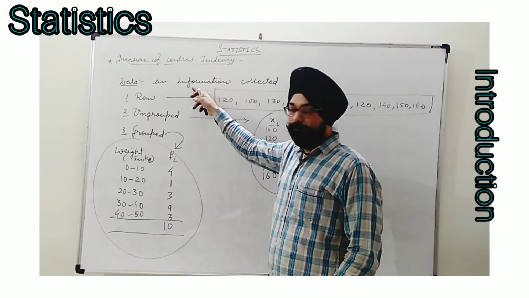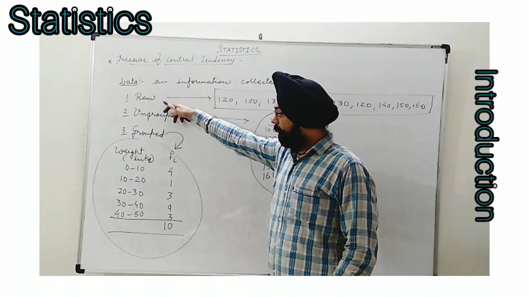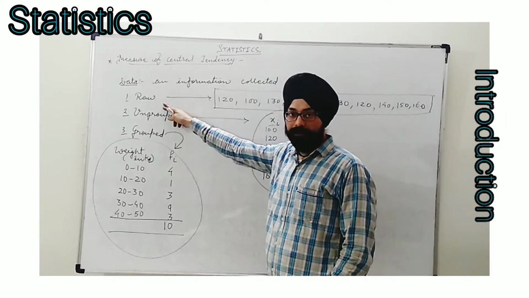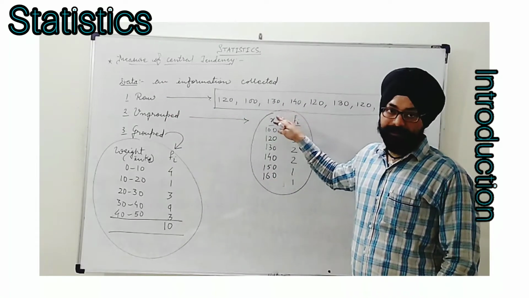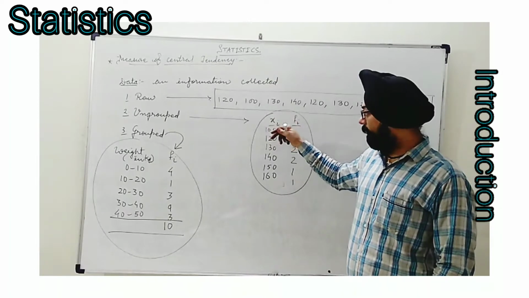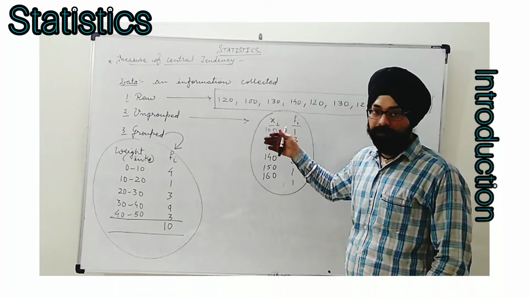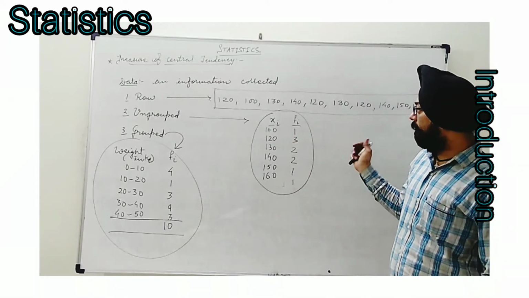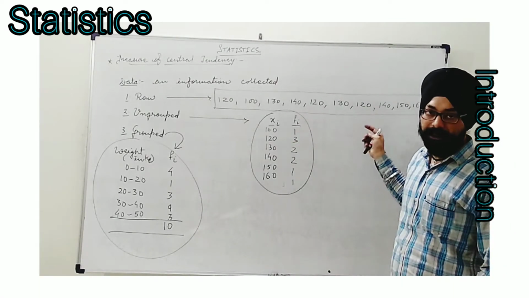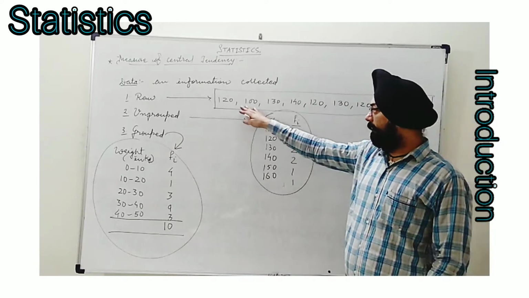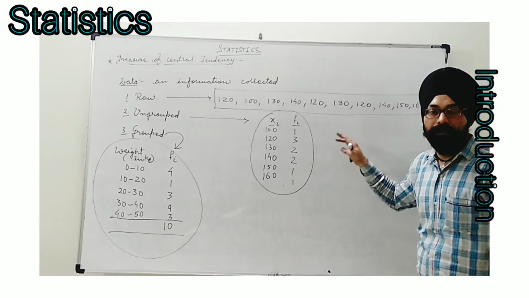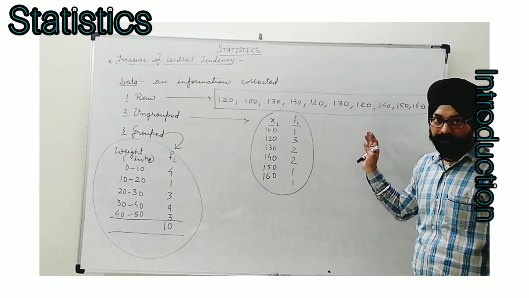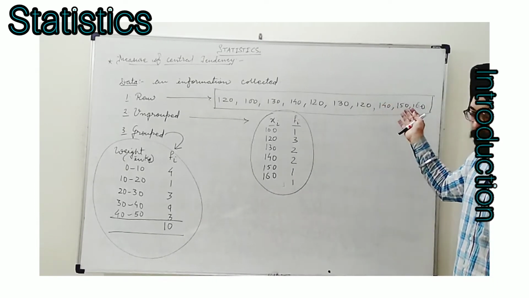now we see there are three types of data: raw data, ungrouped data, grouped data. Raw data is when information is collected first-hand and directly put forward. Like you see, I have collected here 10 figures which are the heights of 10 students, and they are written randomly. There is no sequence, no tabulation, no particular order. So such data is known as raw data.